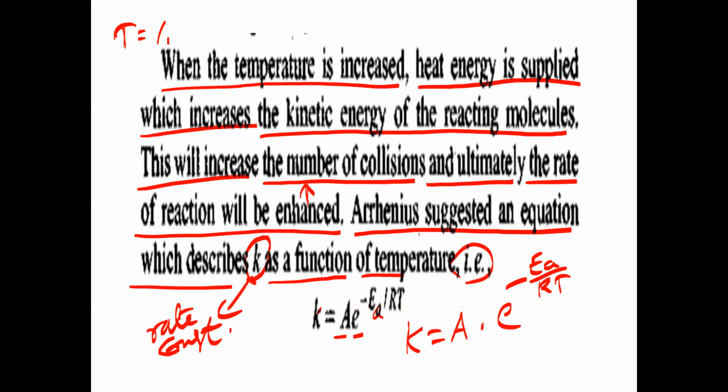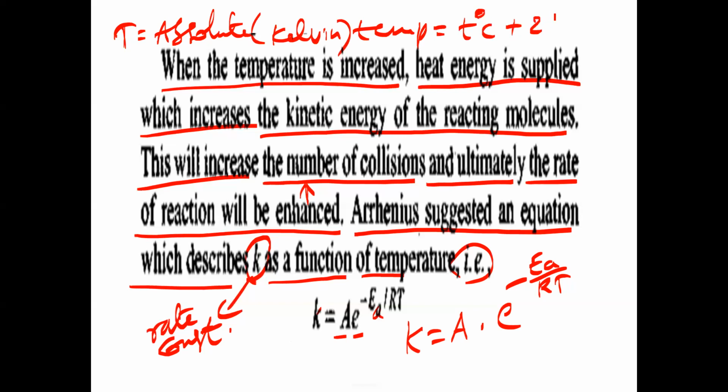What is it called? Absolute temperature, or Kelvin temperature. Kelvin temperature is equal to what? Generally, centigrade temperature plus 273. So we have to take the centigrade temperature plus 273.